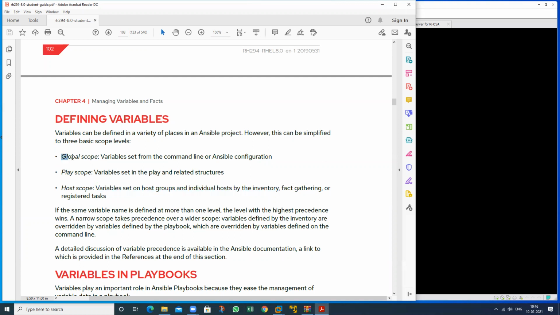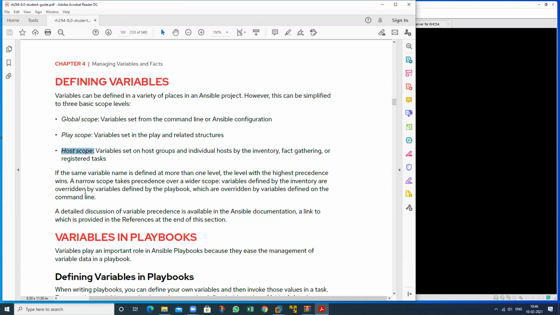These are known as global scope, play scope, and host scope. So we have command line variables, playbook level variables, and inventory level variables.